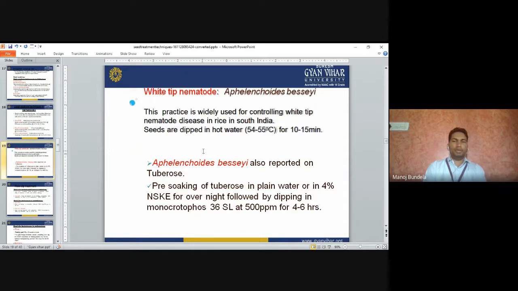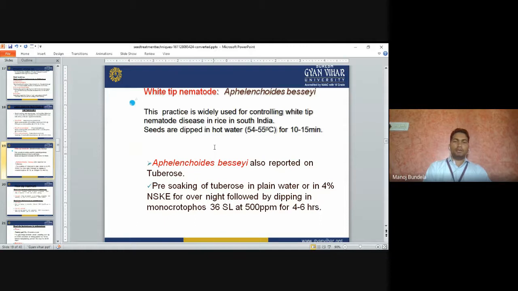White-tip nematode. The practice is widely used for controlling the white-tip nematode disease in rice in South India. It is a major nematode problem in South India. The seeds are dipped in hot water at 54 to 55 degrees centigrade for 10 to 15 minutes.